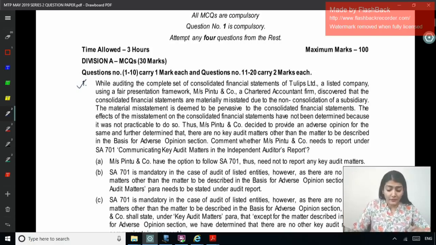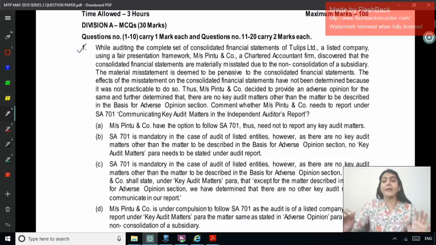The effect of the misstatement on the consolidated financial statements has not been determined because it was not practicable to do so. Thus, Pinto and Company decided to provide an adverse opinion and further determined that there are no key audit matters other than the matter to be described in the basis for adverse opinion section. Comment whether Messrs. Pinto and Company needs to report under SA 701, that is communicating key audit matters in the independent auditor's report.